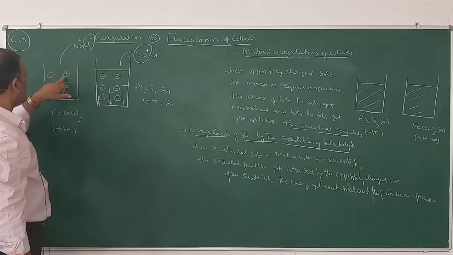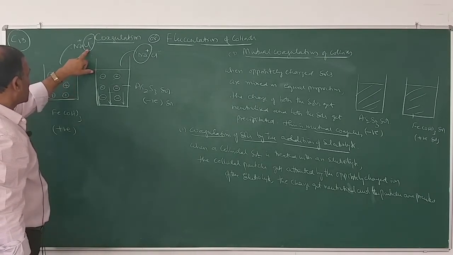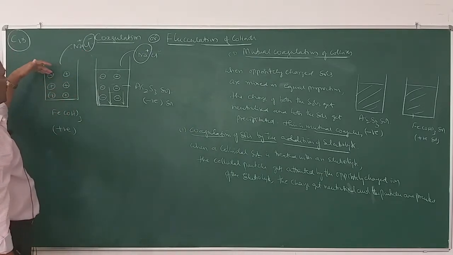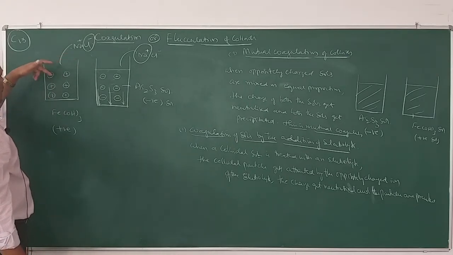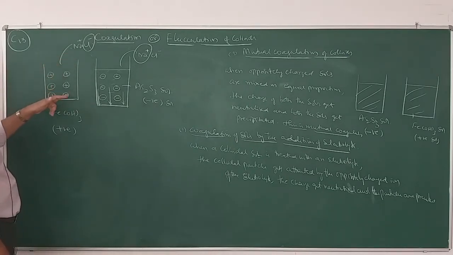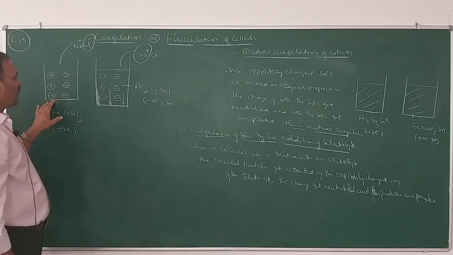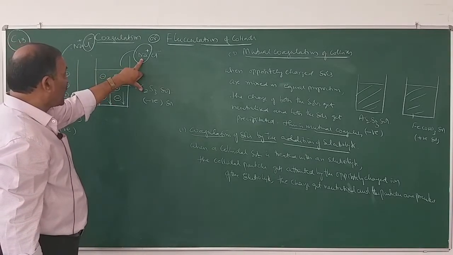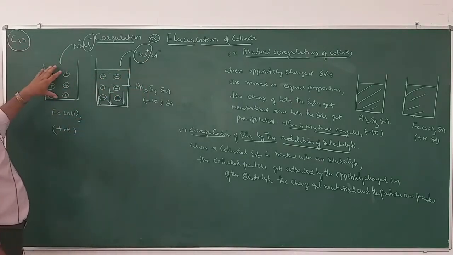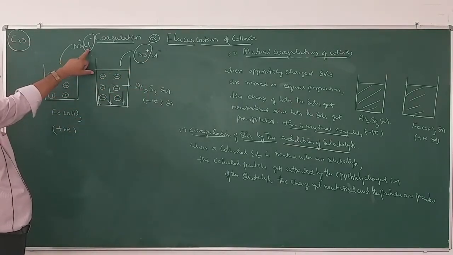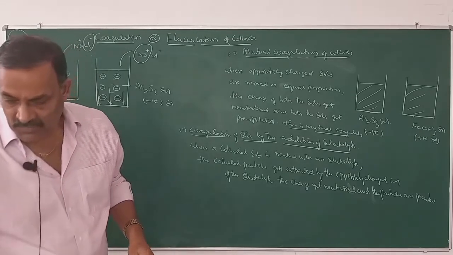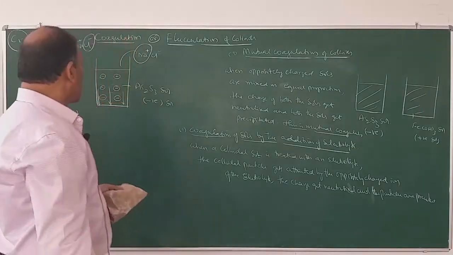So these positively charged particles attract the negative ions of the electrolyte, thereby the charge gets neutralized. After losing the charge, the particles get precipitated. This is precipitation by addition of electrolyte. For the precipitation of negative salt, positive ions of the electrolyte are effective. Similarly, for the precipitation of positive salt, negative ions of the electrolytes are important. So this is the meaning of coagulation by the addition of electrolyte.